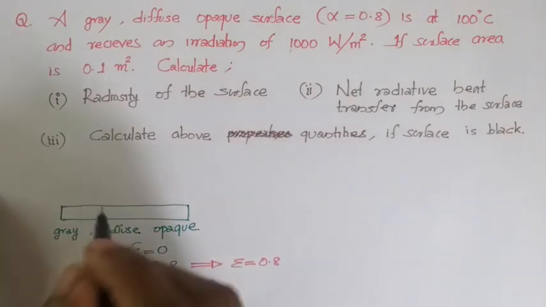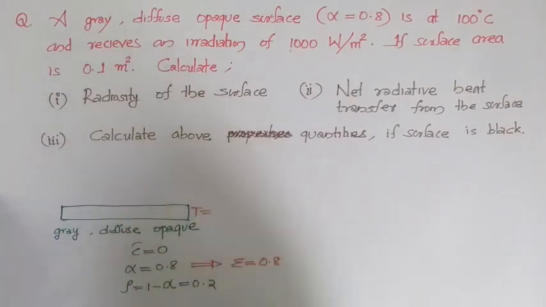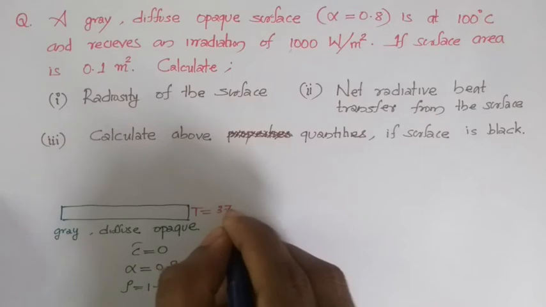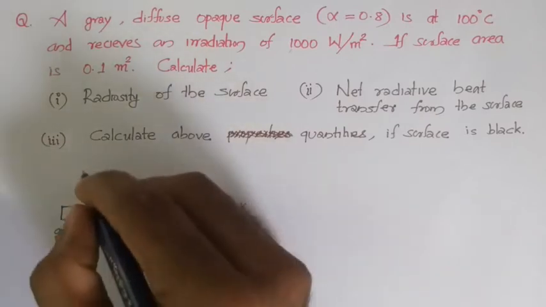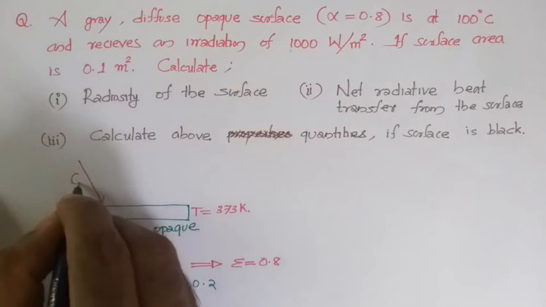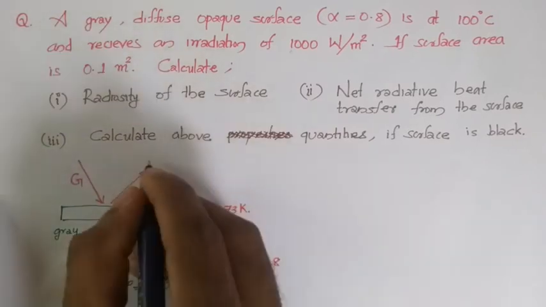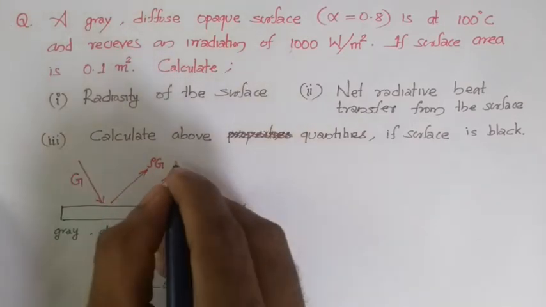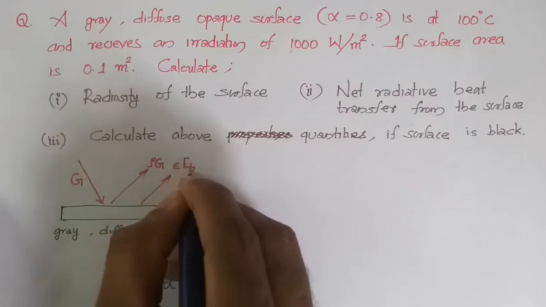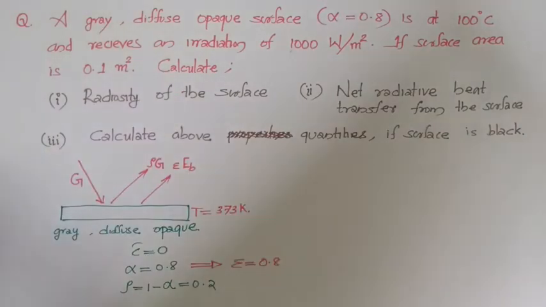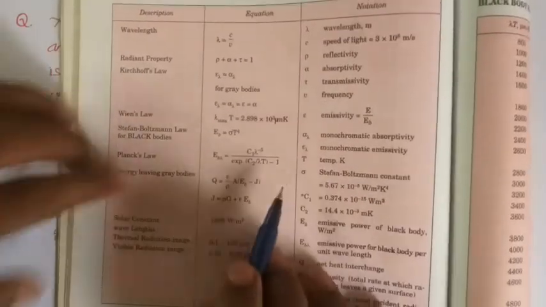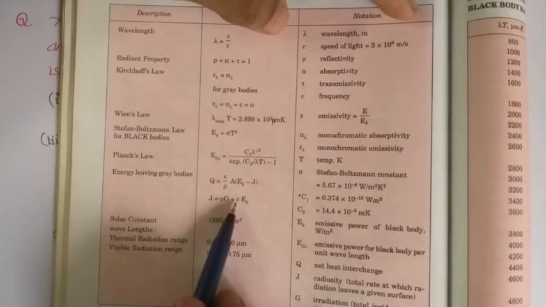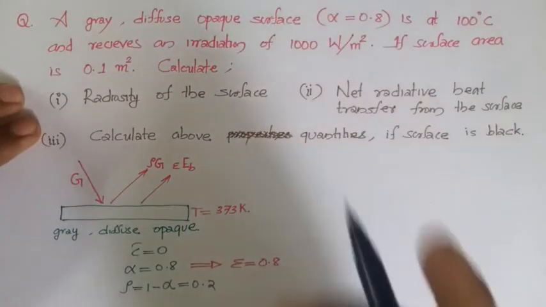So here the surface temperature is given, which is T equal to 100 degrees Celsius. In radiation all properties are calculated in Kelvin. So 100 plus 273 is 373 Kelvin, the surface temperature. Here irradiation is coming, which is G, and something will be reflected, which is rho times G, and there will be some emission, E or epsilon times EB. The sum of this emitted energy and reflected energy is known as radiosity, which is given in the data book. Radiosity J equals rho into G plus epsilon into EB. So I will be finding the radiosity from the surface.